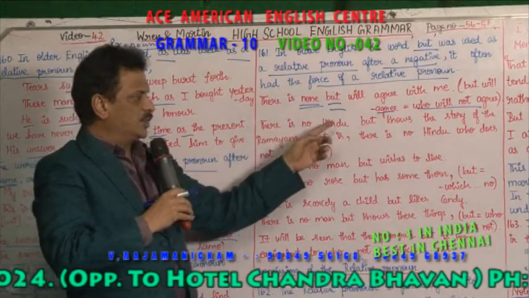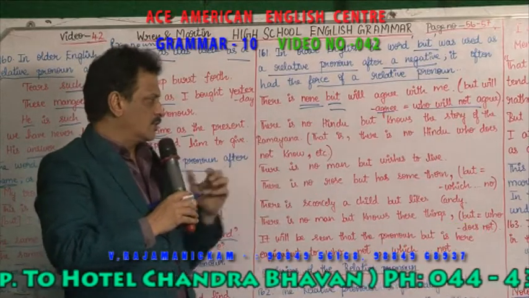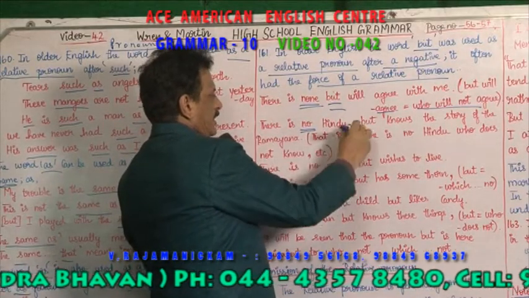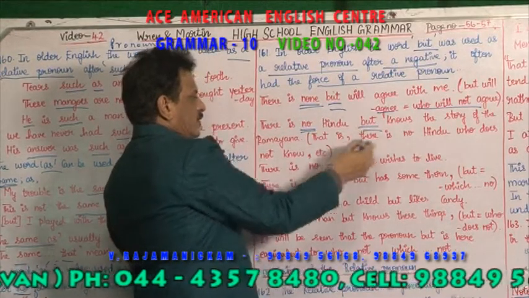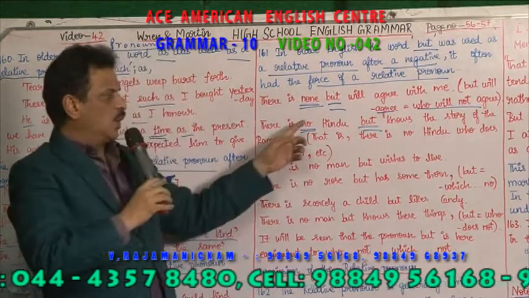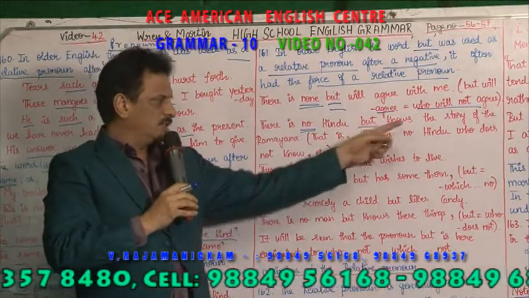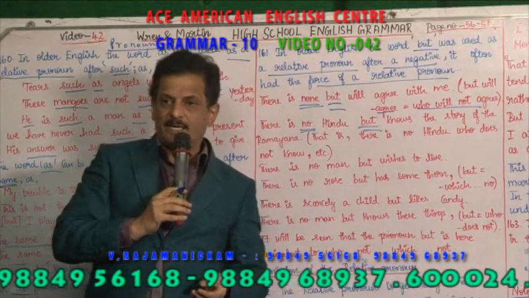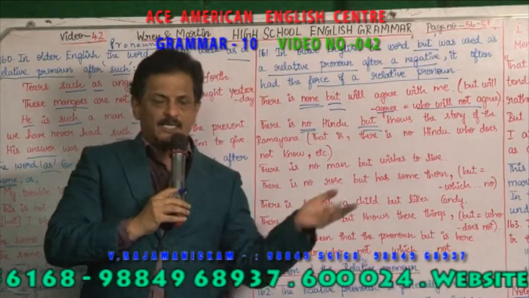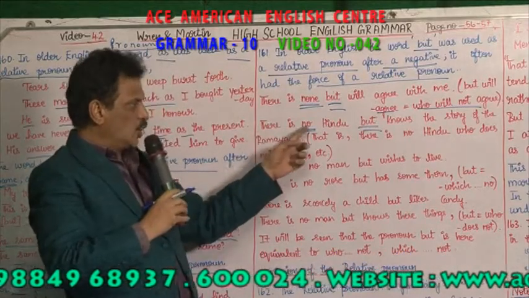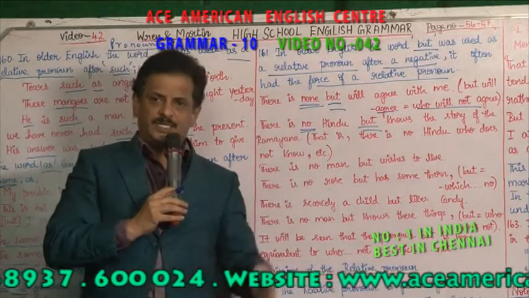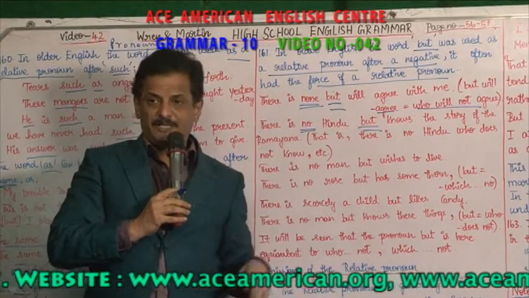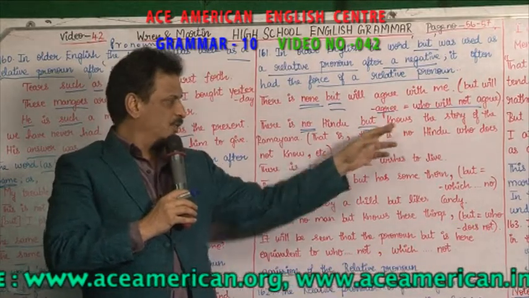There is no Hindu but knows the story of the Ramayana. There is no, see, negative "no" is there, but "but" is there. So there is no Hindu who does not know. There is no Hindu but knows the story of Ramayana means every Hindu knows the story of Ramayana: Rama, Sita, Ravana. Ravana kidnapped Sita. No Hindu means everybody. So "there is no Hindu but" means every Hindu knows the story of the Ramayana.